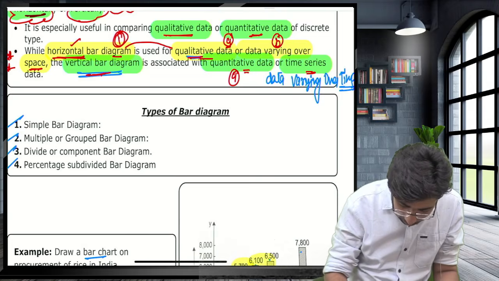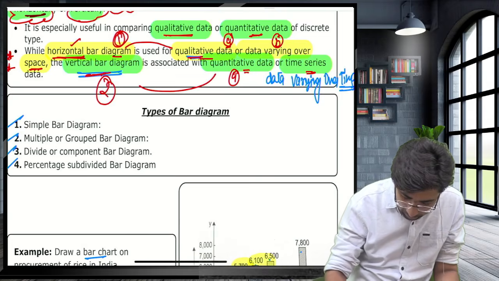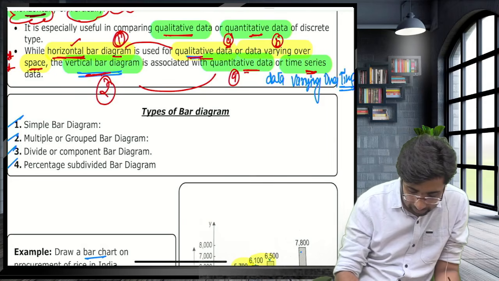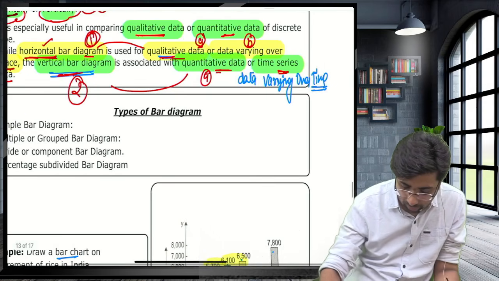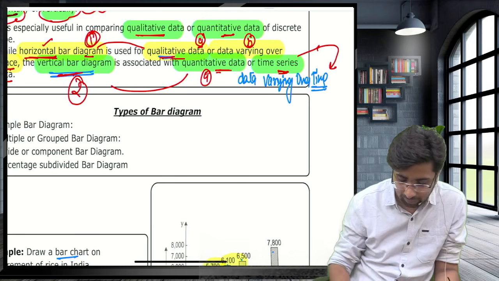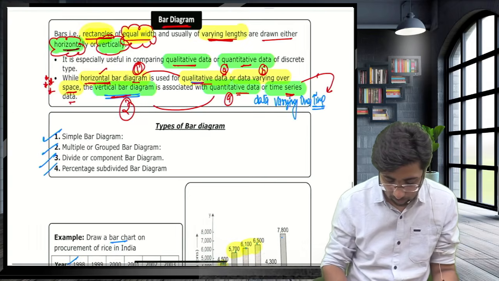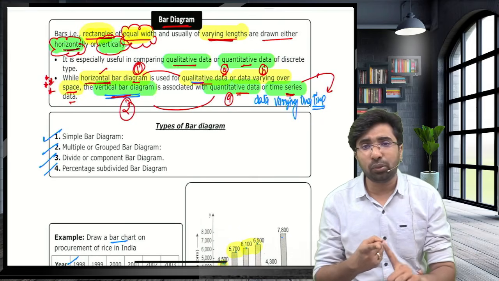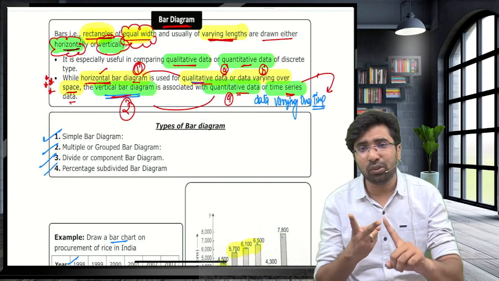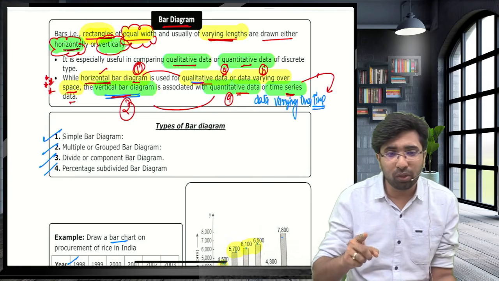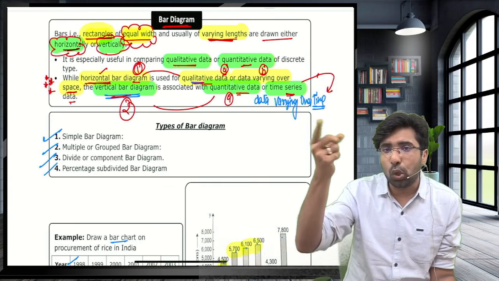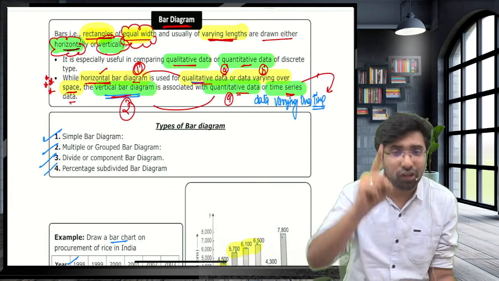And you draw vertical bars when you want to plot quantitative data, and data that varies over time, which is known as a time series. In that case, guys, you have to draw vertical bars. They will ask this question: when to draw the horizontal bar and when to draw the vertical bars. When you consider qualitative data or data varying over space, you draw horizontal bars.